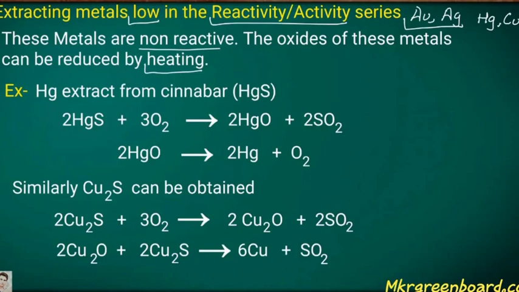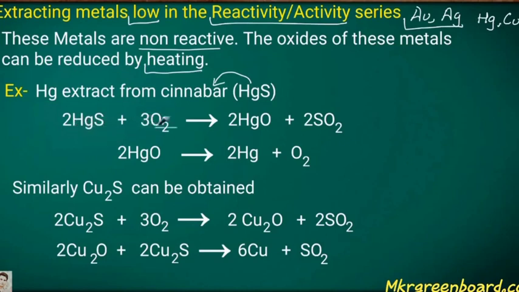Now we get the oxide form of the particular metal, HgO. We do a further reaction of the HgO, and finally we get Hg plus O2. Hg means mercury, and now we get the pure form of mercury.